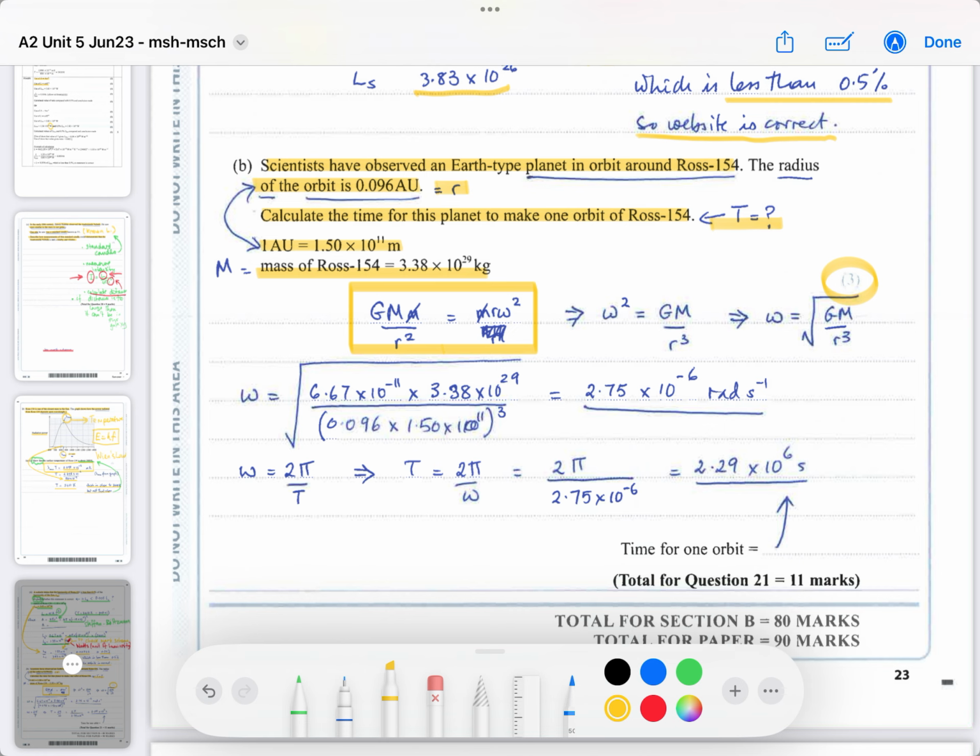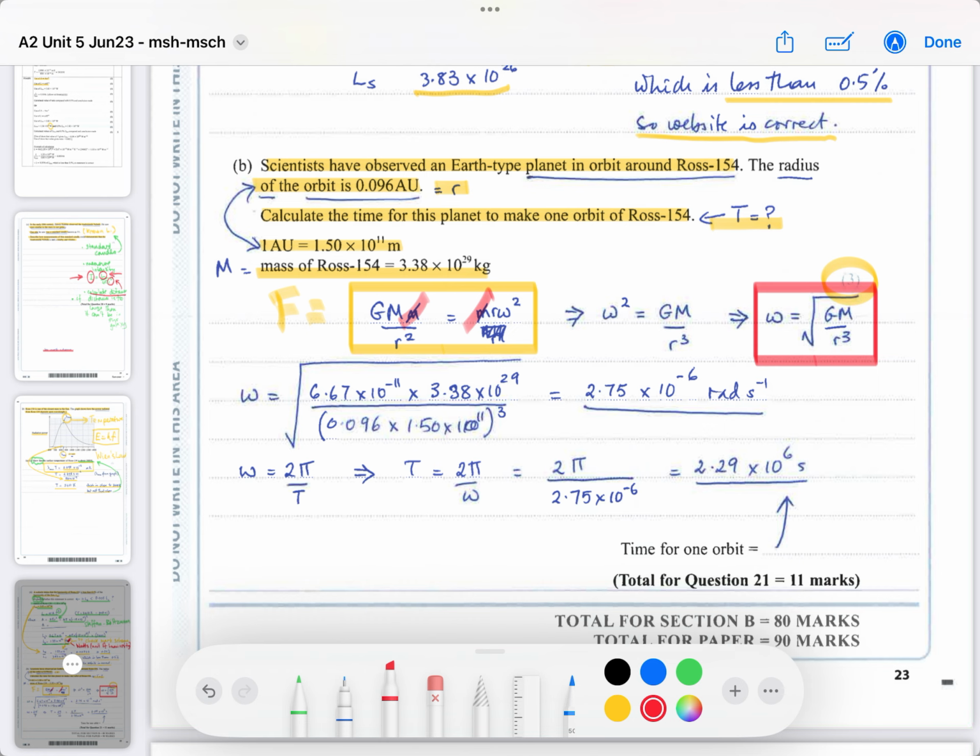Both of these are forces which cause the rotation, the orbital radius. So you can see the masses cancel out, so you don't need to know the small mass. And omega squared can then be worked out first, and therefore omega will be equal to this equation if you get rid of the small mass.